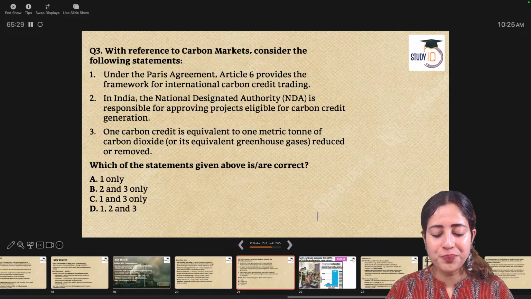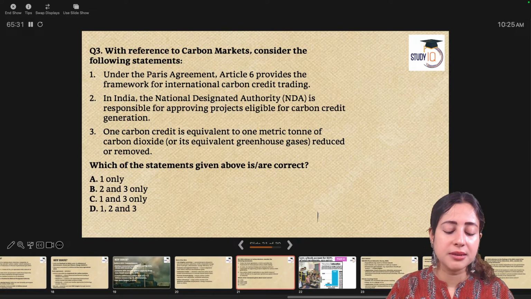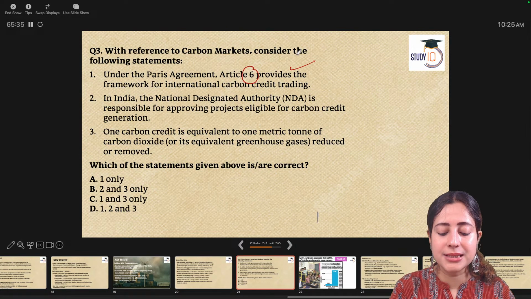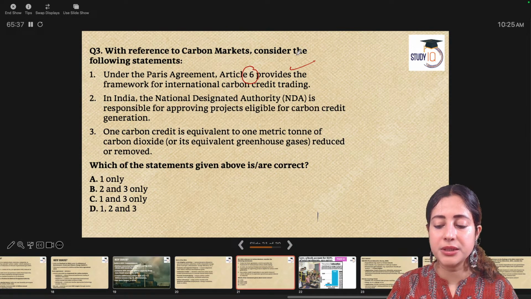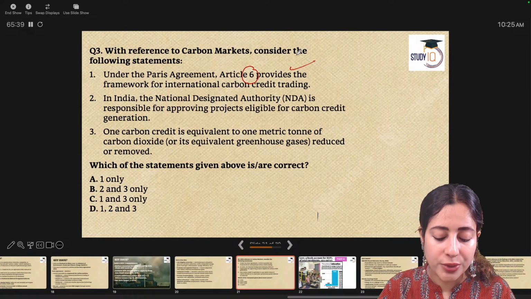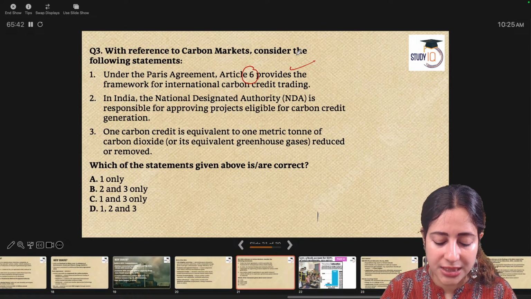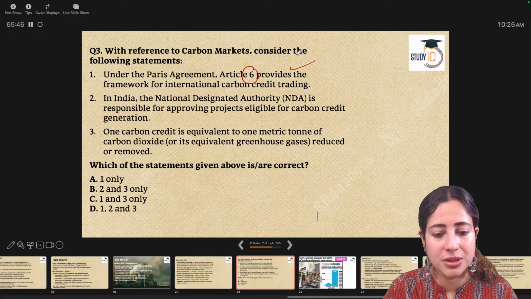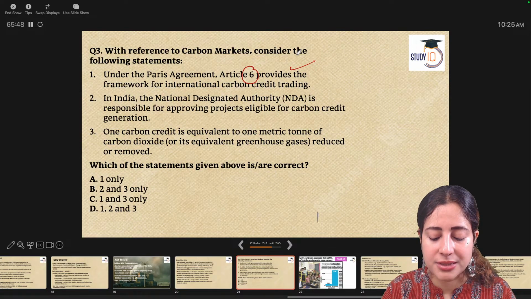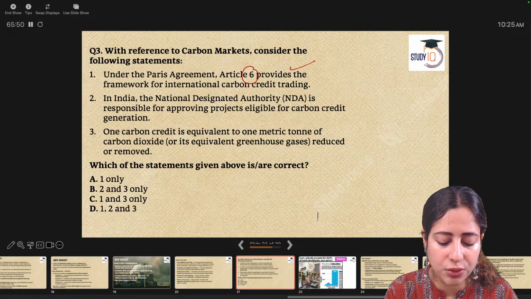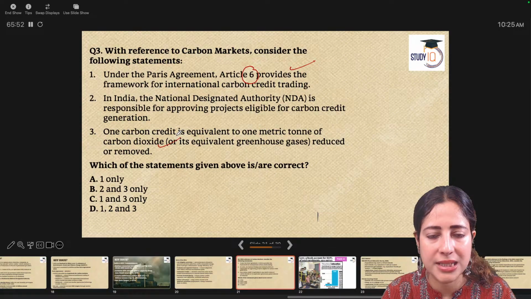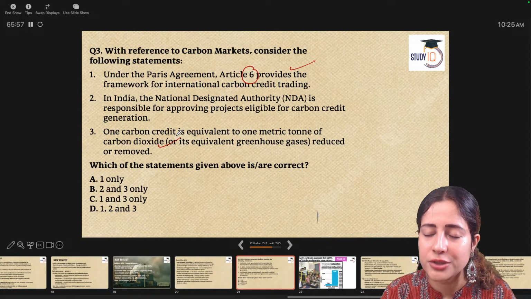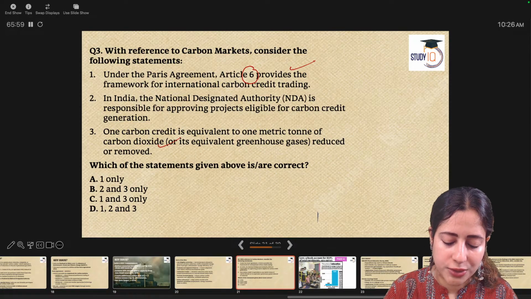Prelims question for you. With reference to carbon markets, consider these statements. One, under the Paris Agreement, it is Article 6 that provides the framework for international carbon credit trading. Two, in India, the National Designated Authority is responsible for approving projects eligible for carbon credit generation. And last, one carbon credit is equal to 1 metric ton of carbon dioxide or greenhouse gas reduced or removed. Easy question. Pick out the right answer by choosing the right codes.